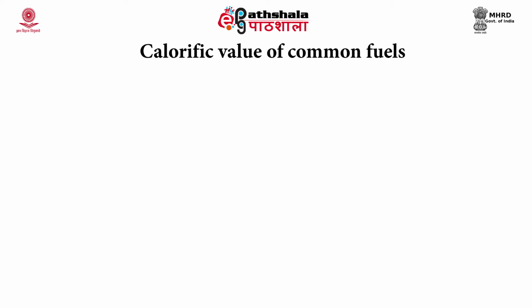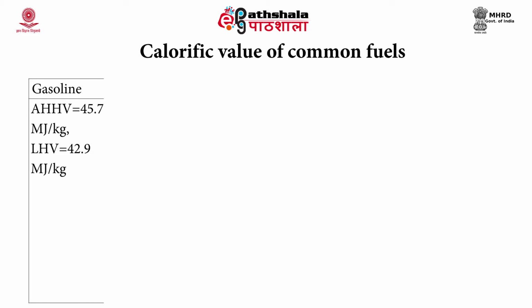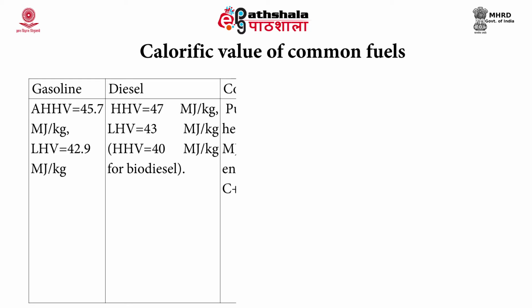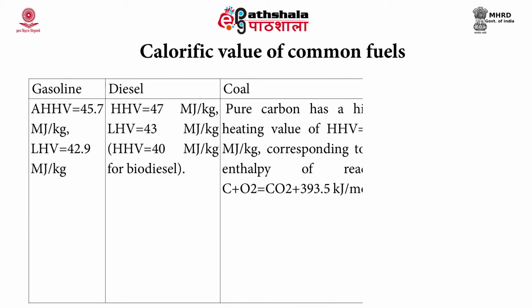You can see in this table the calorific value or heating value of different fuel. In gasoline, the high heating value is 45.7 megajoule per kilogram, and the low heating value is 42.9 megajoule per kilogram. In the case of diesel, the high heating value is 47 and low heating value is 43 megajoule per kilogram. The biodiesel has a high heating value of 40 megajoule per kilogram. In the case of coal, the high heating value is 32.8 megajoule per kilogram. This is for the pure carbon.